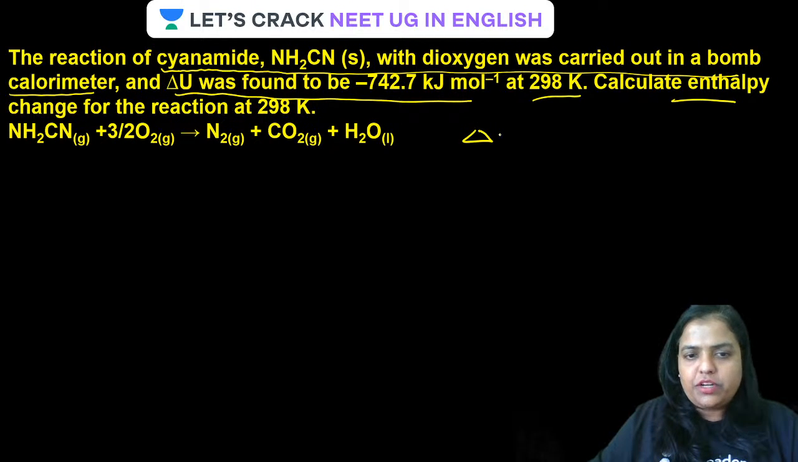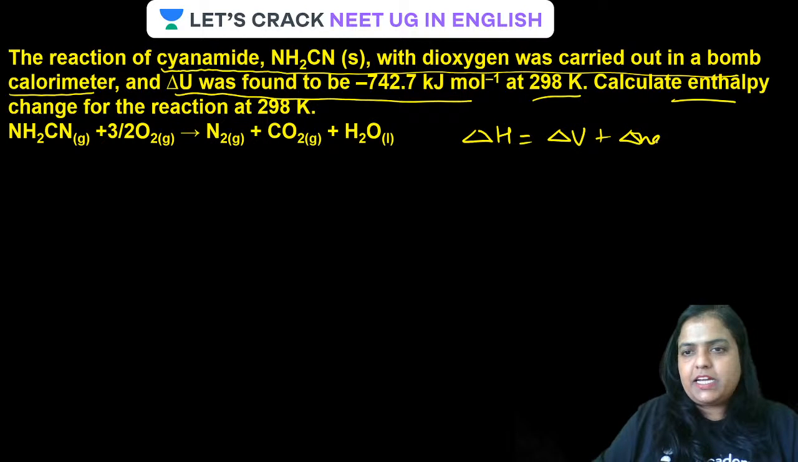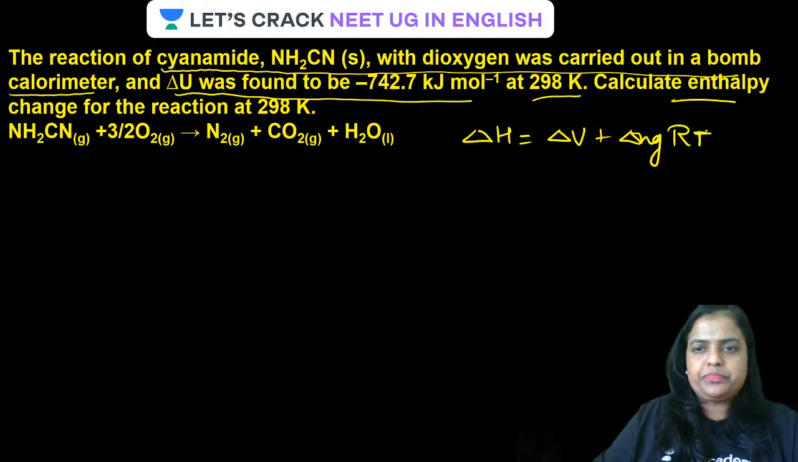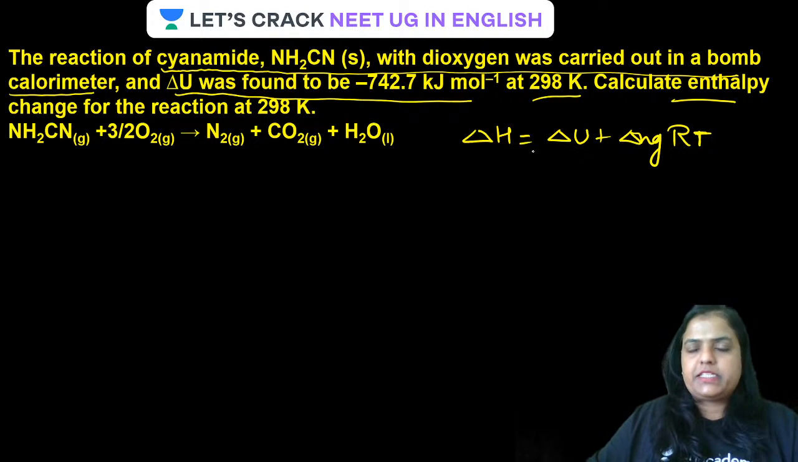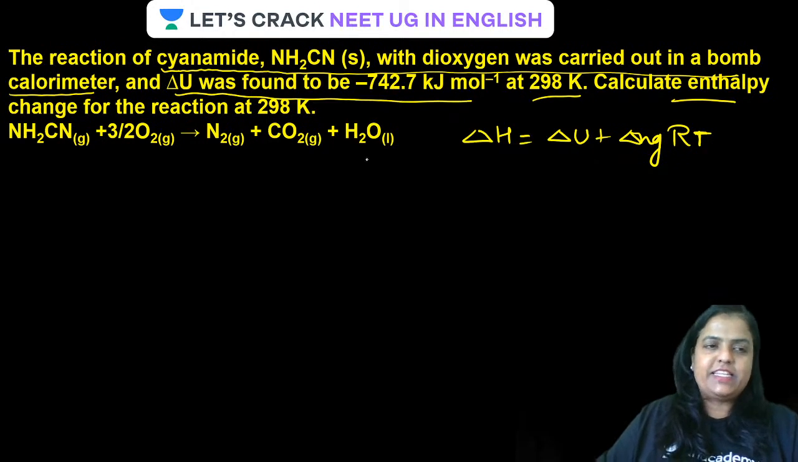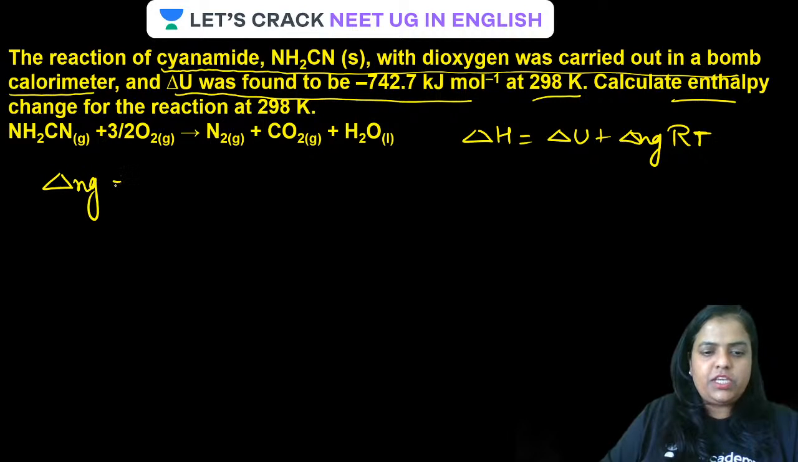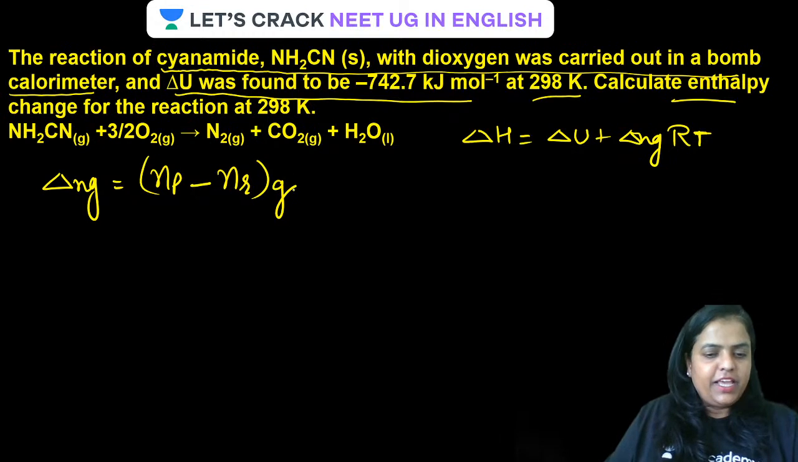The required formula here is delta H equals delta U plus delta Ng RT. I'm repeating: delta U plus delta Ng RT. Clear? Now, delta Ng is equal to gaseous moles of product minus gaseous moles of reactant.